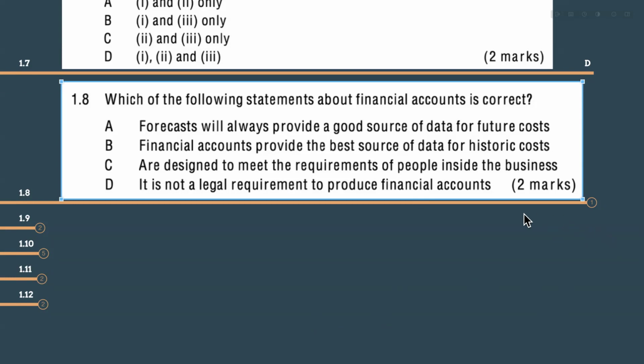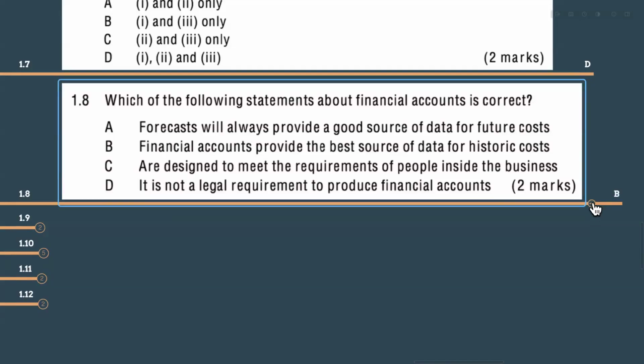First, me, Shubhashini, Netra, Vidurshan, all people are choosing B as an answer. Financial accounts provide the best source of data for historic costs. That is correct. So others are wrong. Forecast will always provide a good source of data for the future cost. So you are choosing a wrong A answer. And most of the people choosing C, designed to meet the requirements of people inside the business. No. Financial accounting is not inside the business, it is external. So C, false. It's not a legal requirement to produce the financial accounts. No, financial accounts are legal requirements. So C and D definitely not an answer. So we have to have the option with A and B.